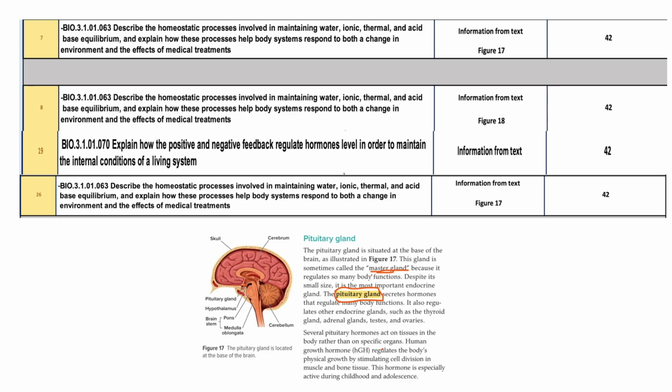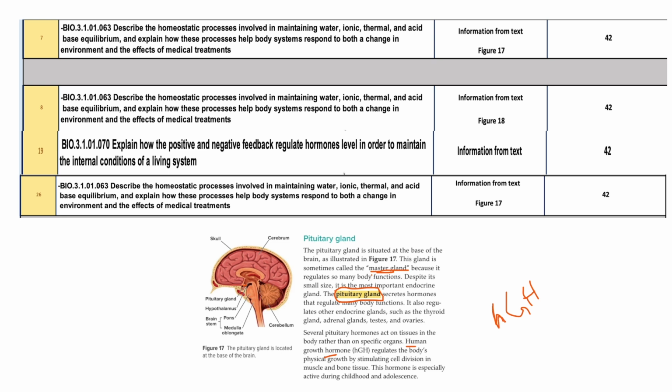And some pituitary hormones help in the regulation of the human growth hormone, right? It is HGH, the human growth hormone. That is deciding the growth of our body by stimulating mitosis and bone processing, right?